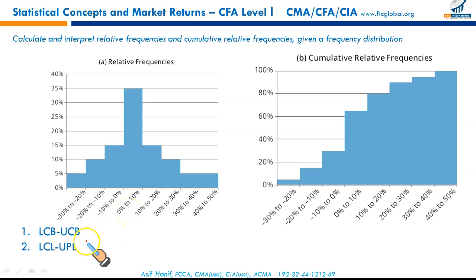The difference between these is that in the low class limit and upper class limit, the intervals are not connected, but in boundaries they tend to be connected. That's a very fine point. You don't need to worry about it. It was just the idea I thought I needed to tell you. Otherwise, the table that you will have, the frequency distribution, the data will be connected. So you can assume them to be low class boundaries and upper class boundaries.